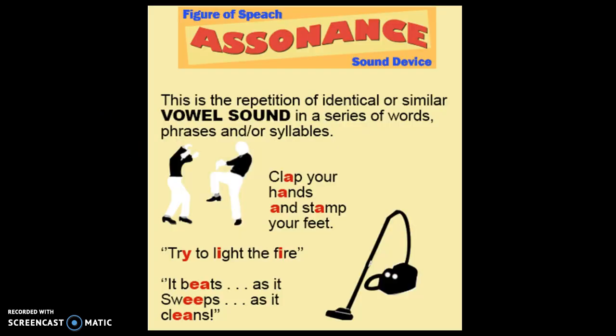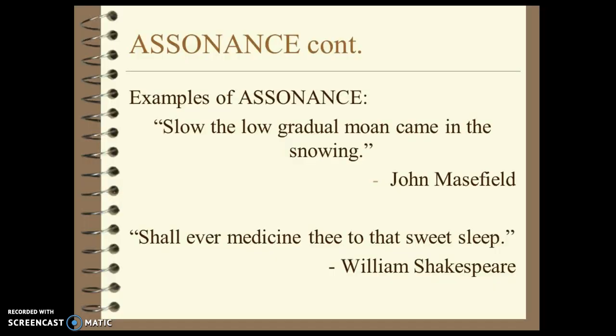Now let's move on to the word assonance. Assonance is the repetition of identical or similar vowel sounds in a series of words, phrases, or syllables, such as "clap your hands and stamp your feet." We have the ah sound. There's also "try to light the fire." There's the long i sound, and then "it beats, as it sweeps, as it cleans." So it has the same repeating vowel sound.